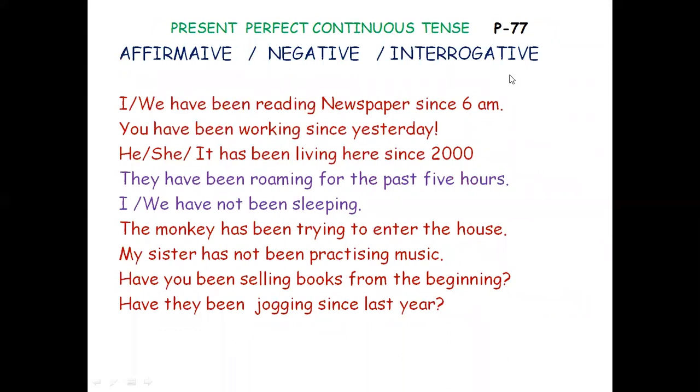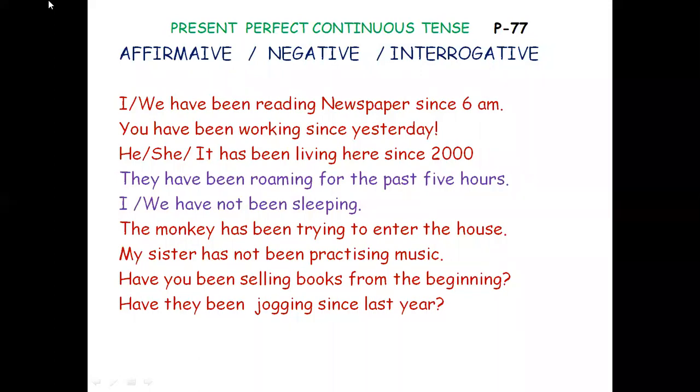Present perfect continuous: affirmative, negative, interrogative. I or we have been reading newspaper since 6 a.m. Here the verb group is have been reading. You have been working since yesterday. He, she, it has been living here since 2000.